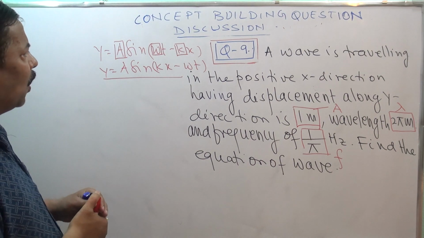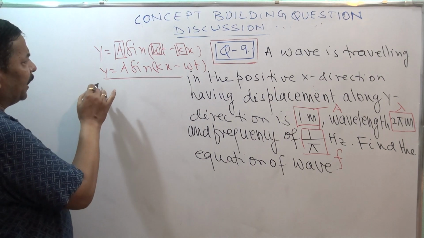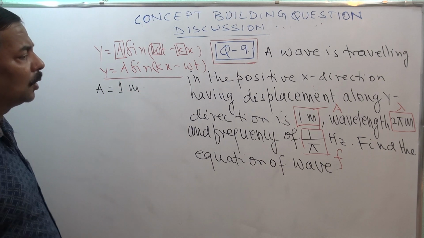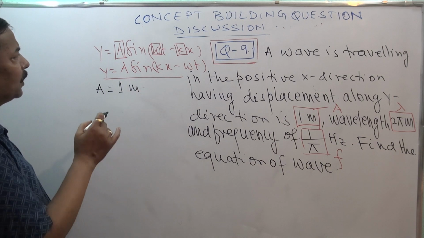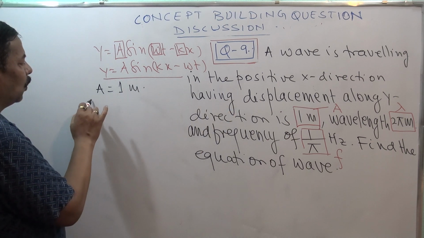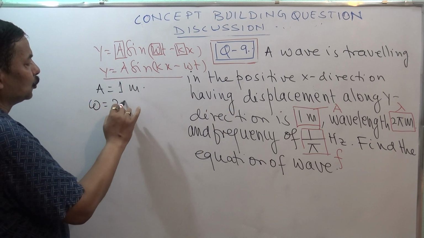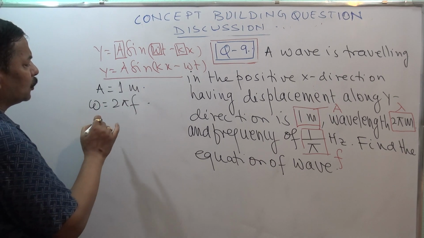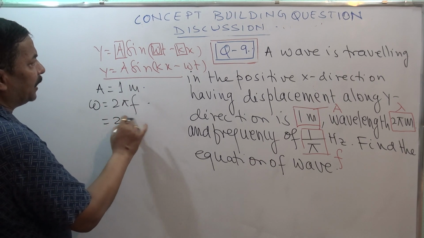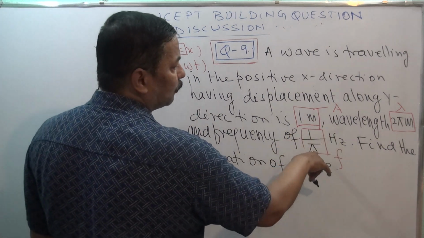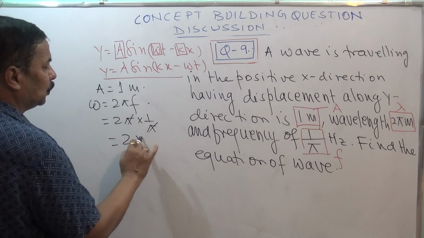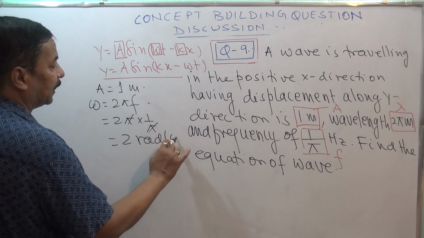We have already got a is equal to 1 meter. A we have got. Omega we can get from 2 pi f. Omega is equal to 2 pi f, that is 2 pi, and f we have got how much? 1 by pi. So this will be 2 radian per second.